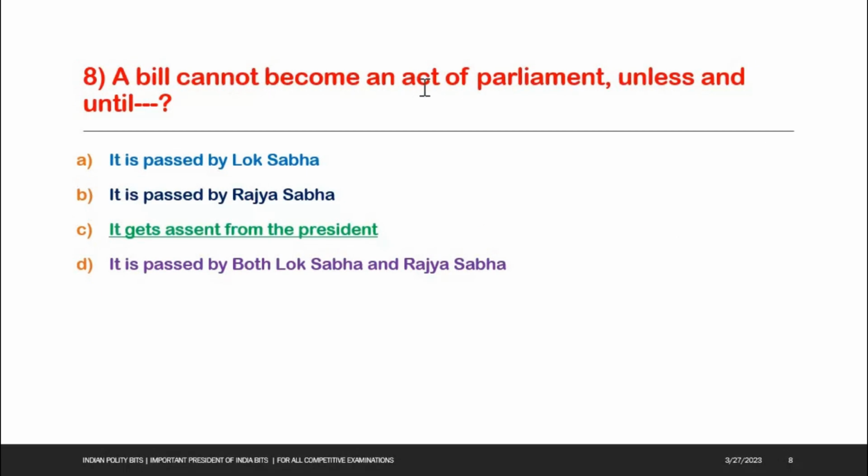Next one. A bill cannot become an act of parliament unless and until. Options. Option A. It is passed by Lok Sabha. B. It is passed by Rajya Sabha. C. It gets assent from the president. D. It is passed by both Lok Sabha and Rajya Sabha. Option C is the right answer. It gets assent from the president. A bill cannot become an act of parliament unless and until it gets assent from the president.